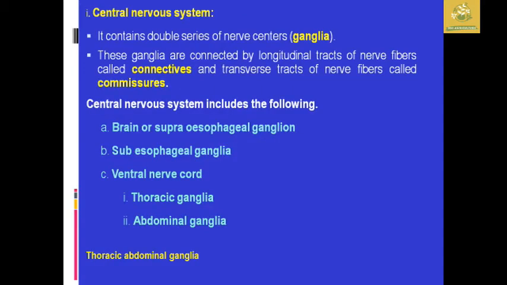Looking at the central nervous system, it consists of a double series of nerve centers known as ganglia. The ganglia are connected by longitudinal nerve fibers known as connectives, and the transverse tract of nerve fibers is known as the commissure. The central nervous system includes the brain, the subesophageal ganglia, and the ventral nerve cord, which has the thoracic ganglia as well as the abdominal ganglia.